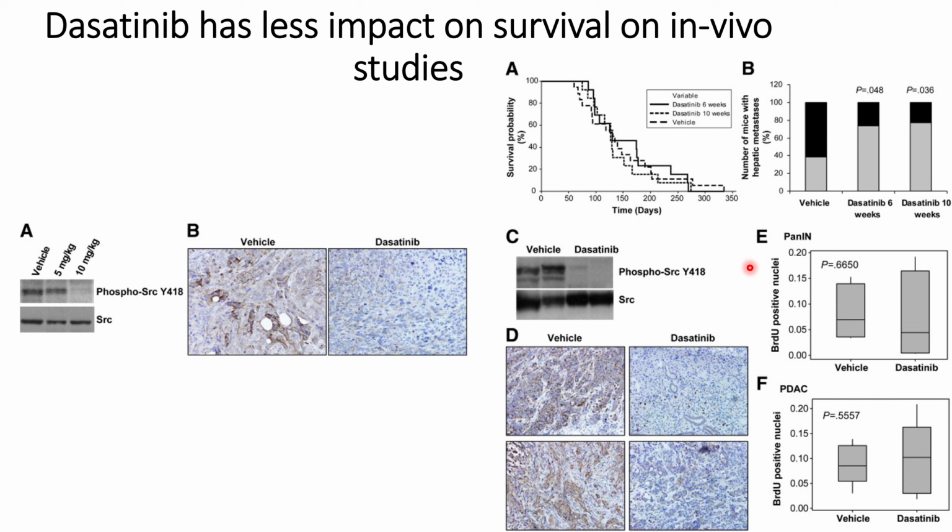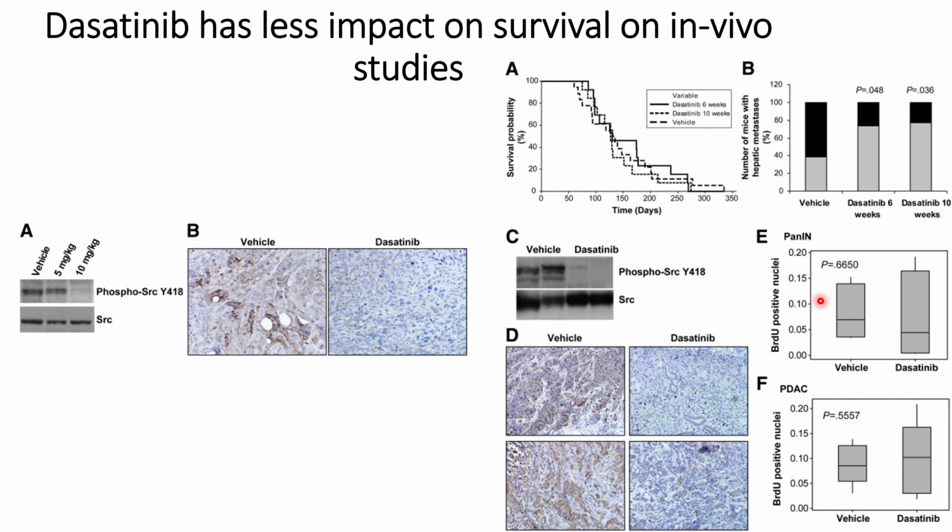In the case of BrdU, they can see a reduction in the S phase compared to the vehicle case, and this shows that there is reduced proliferation also in the mice models where dasatinib is used.